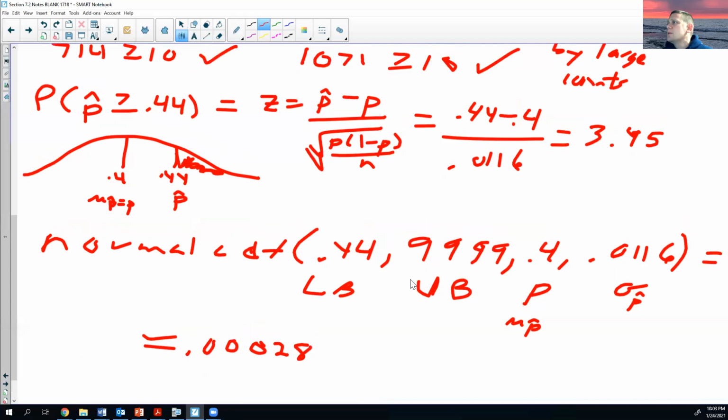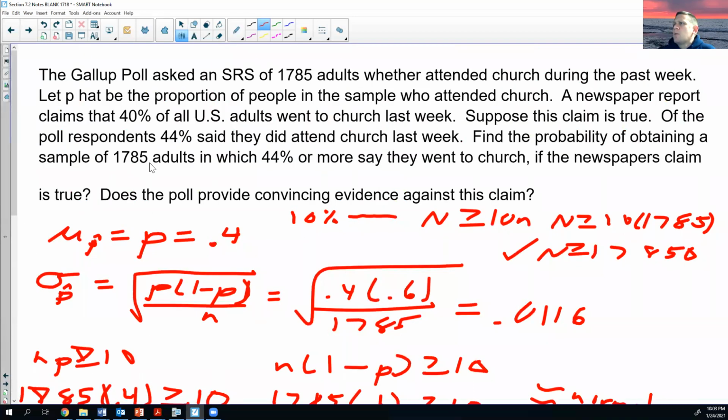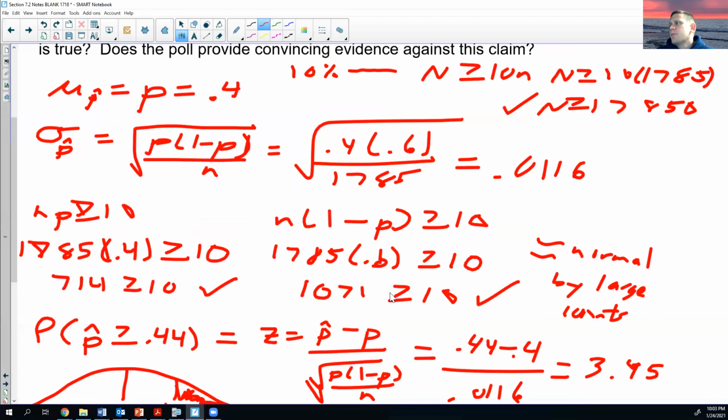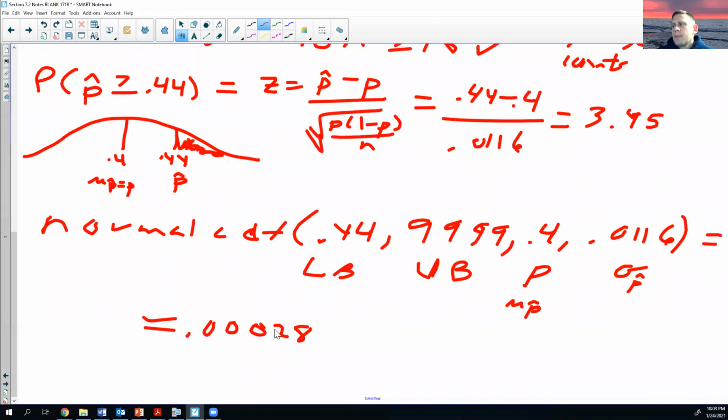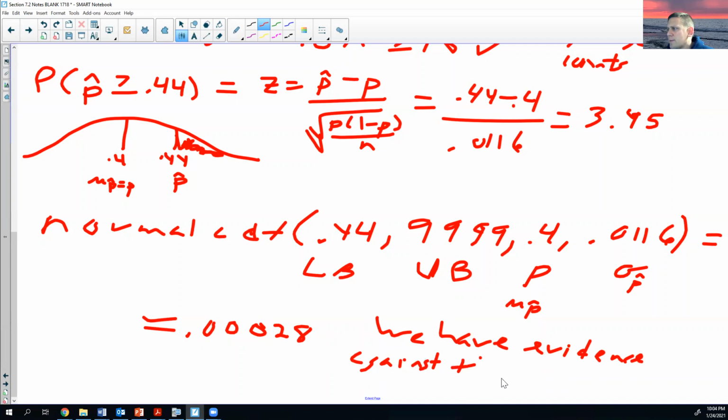Go back to the top. What is the question asking? So find the probability. Okay, I did that. I found the probability. It's not very likely, but I found the probability. The newspaper's claim is true. Does the poll provide convincing evidence against this claim? So remember, anytime this is less than 5%, especially if it's less than 1%, we have evidence against the claim.